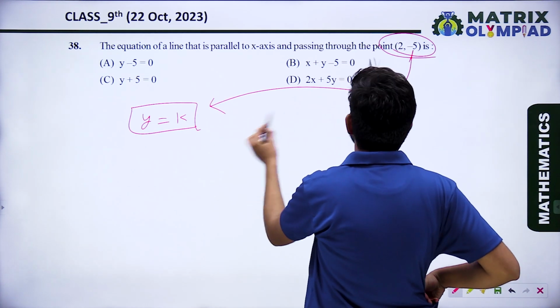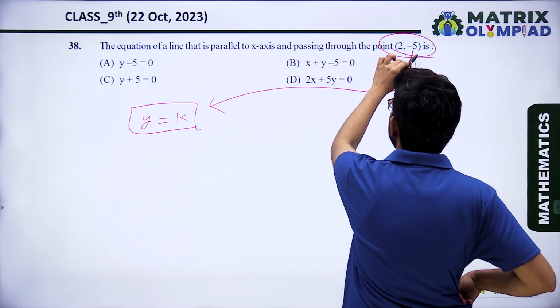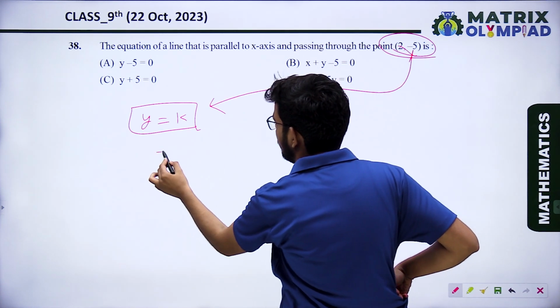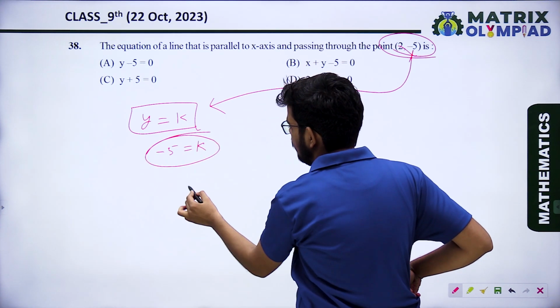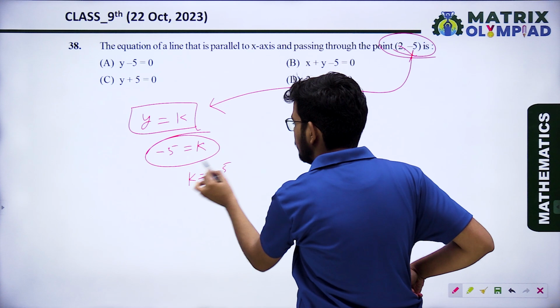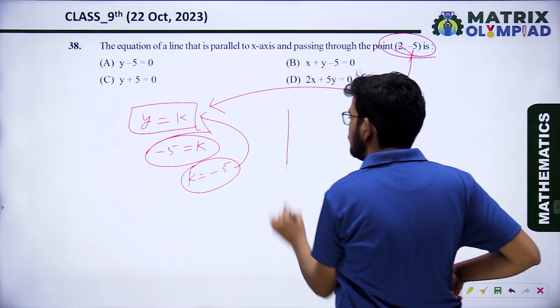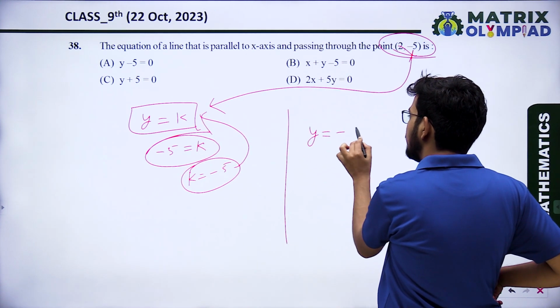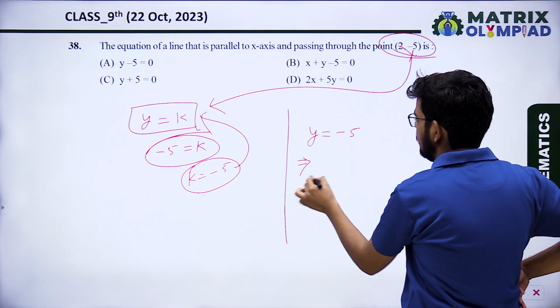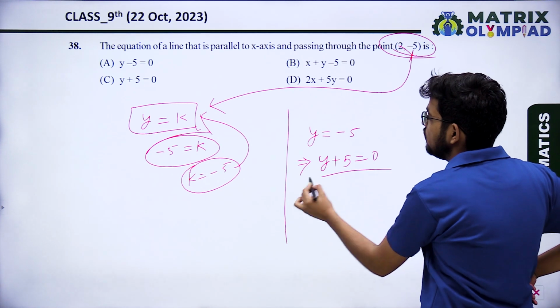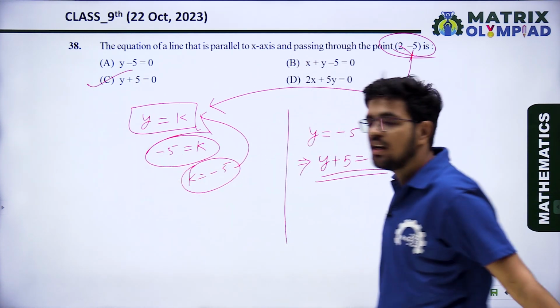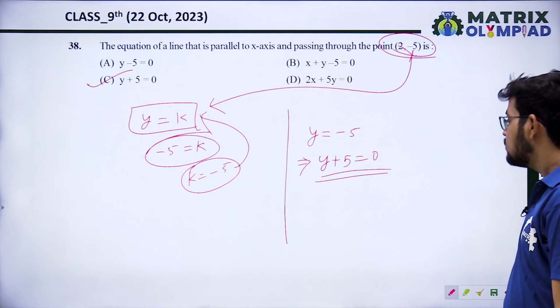So put the value y equal to -5, so -5 is k. So the value of k is -5. Now put it again in this equation, so y equal to -5. So that will be y plus 5 equal 0. So option C is correct: y plus 5 equal to 0.